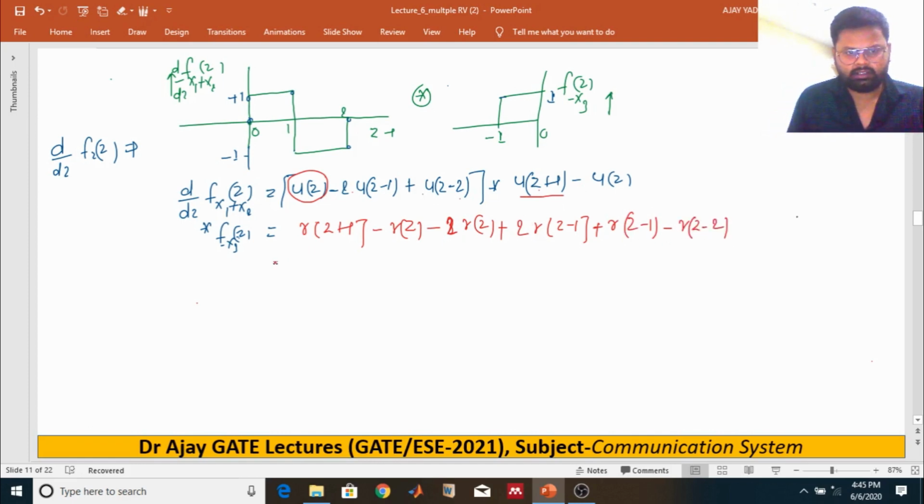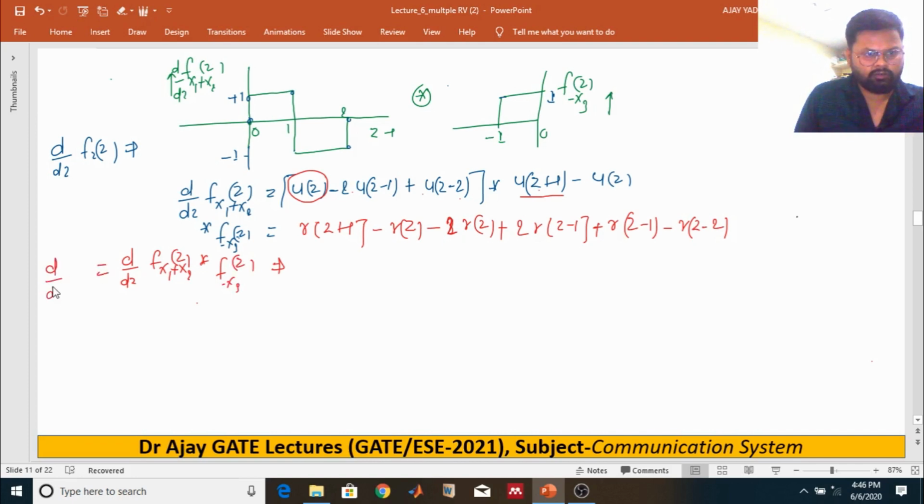So we can say that after getting the convolution of the differentiation of f of z, x1 plus x2, convolving with this one, this is the differentiation of f of z.